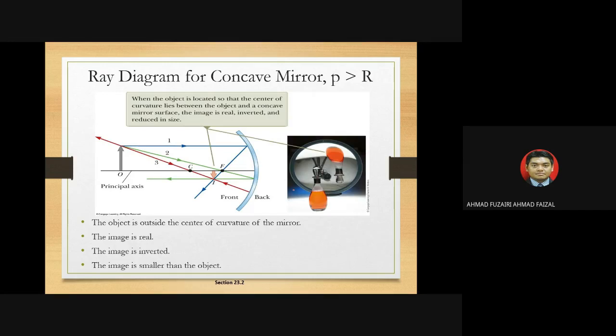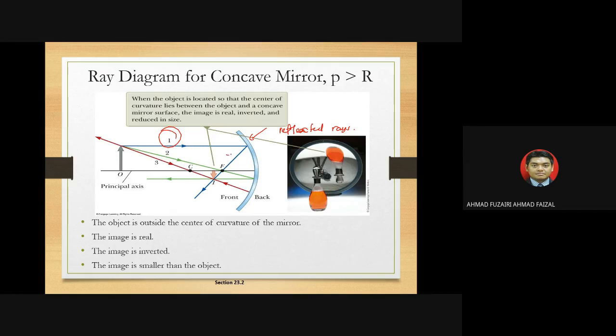Okay, this is the ray diagram. In here, at least we must draw two rays, which is good enough. The two main rays we should use: number one is parallel to the principal axis, and it will be reflected. That is a reflected ray.